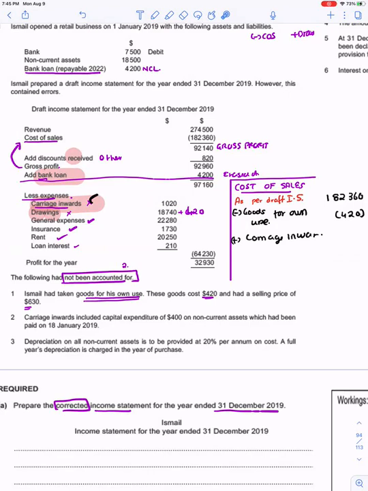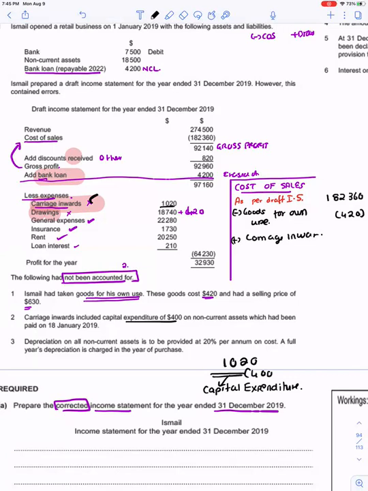However, if you look at the adjustment, they are saying that the carriage inward of 1020 includes a capital expenditure. Capital expenditure never comes in our income statement, trading section or the profit and loss section. So this includes a capital expenditure of 400.